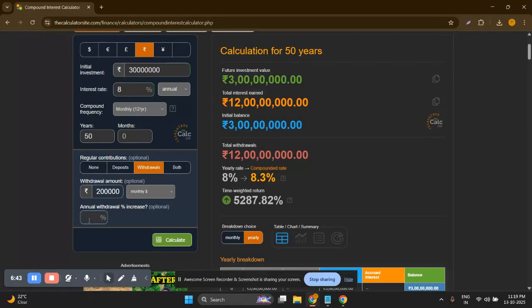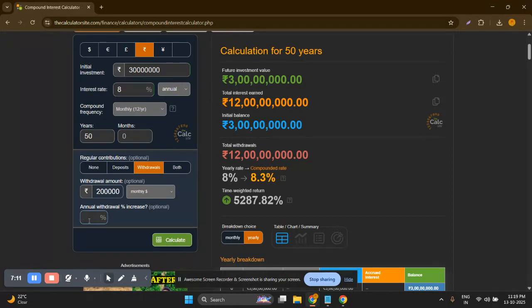But if you see the scenario after 20 years, you are withdrawing 2 lakh rupees per month, and that 2 lakh rupees is not enough for the next 10 years. So after 30 years the 2 lakh will not be enough for you, and you have to increase your withdrawal with some percentage. So suppose you increase your withdrawal with the inflation.